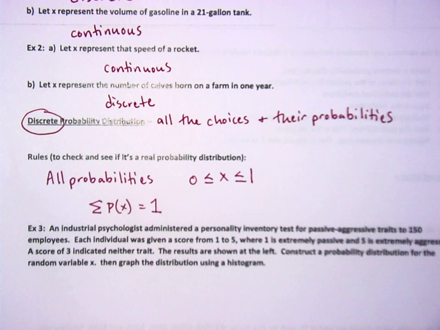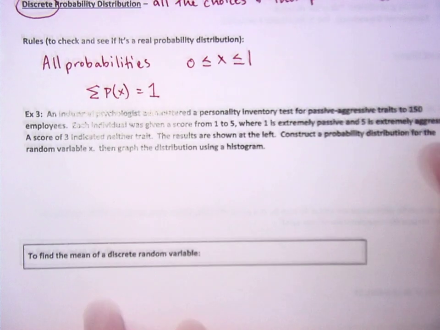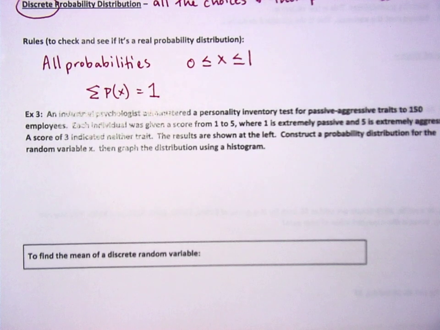All right, I definitely didn't put the trials on here, and I should have, so my apologies. An industrial psychologist administered a personality inventory test for passive-aggressive traits to 150 employees. Each individual is given a score from 1 to 5, where 1 is extremely passive and 5 is extremely aggressive. I'm curious, where would you rate yourself from extremely passive to extremely aggressive?